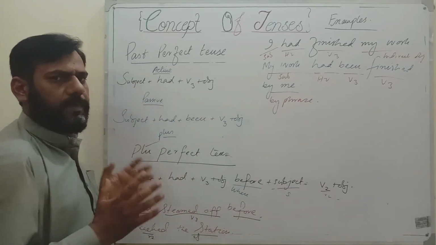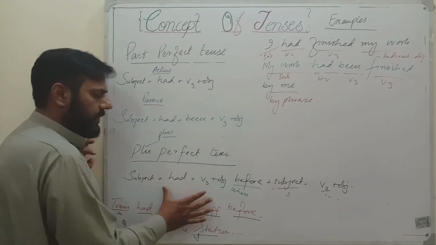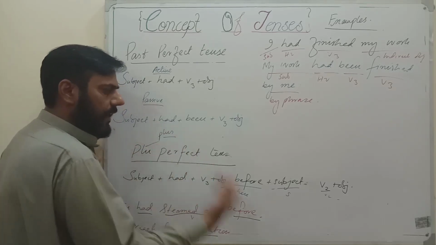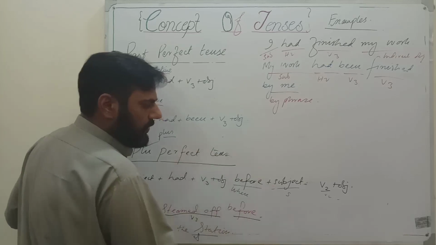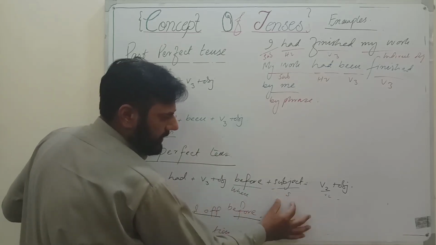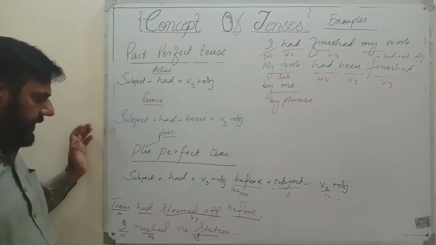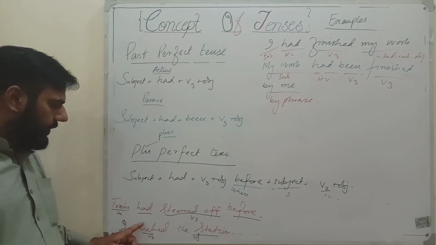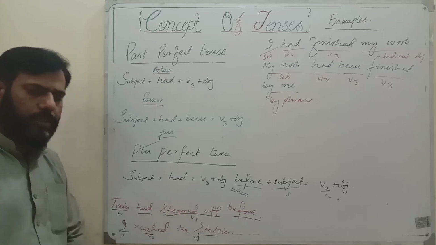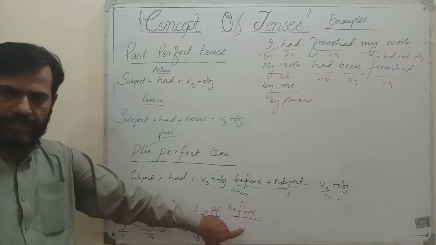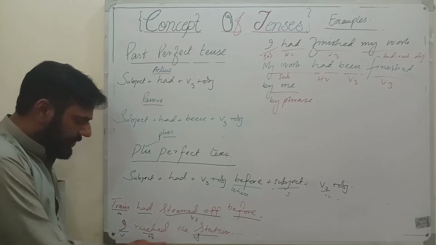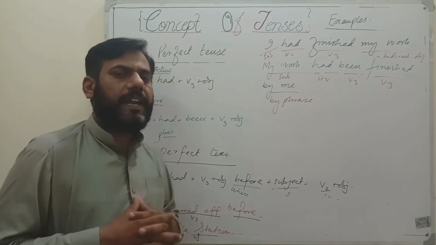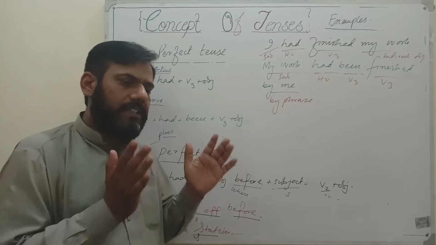You will have to be very specific to understand that the first part will be past perfect, which happened earlier, and the thing which occurred after that should be written in simple past, subject with the second form. Now look at the sentence: the train had steamed off before I reached the station. Had with the third form shows past perfect. Before is a conjunction, and reached is the second form. It means that the train had already left and I reached late.